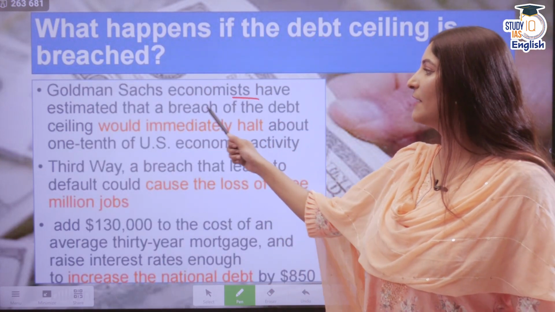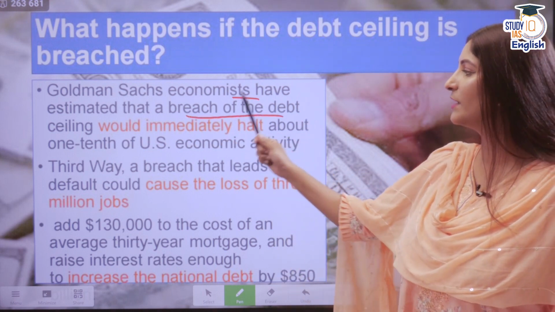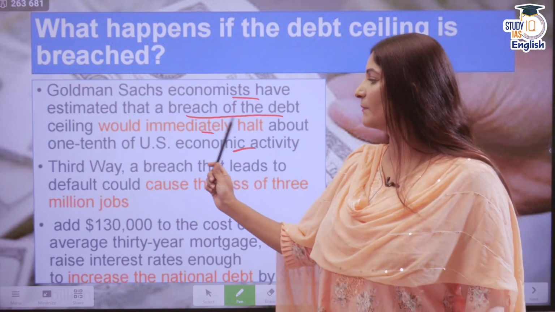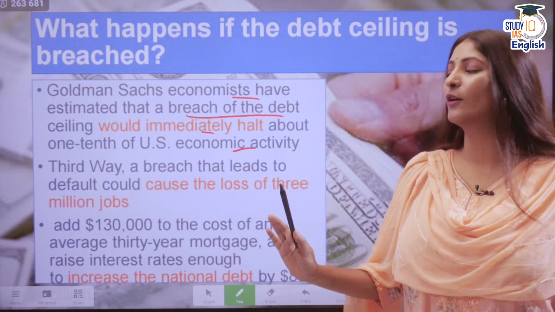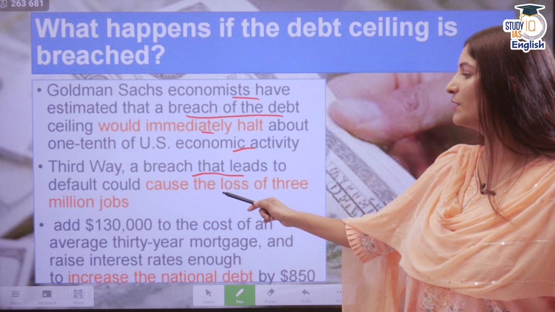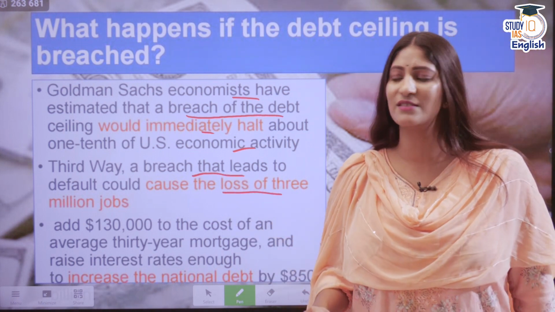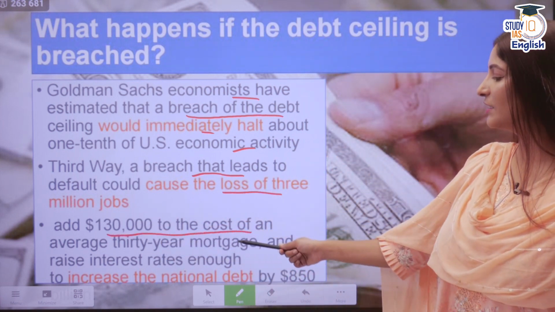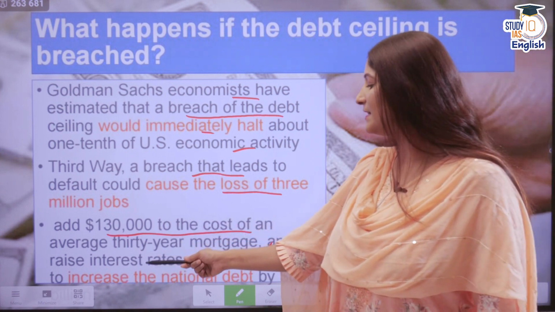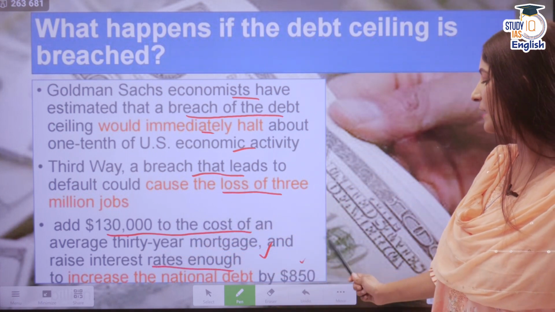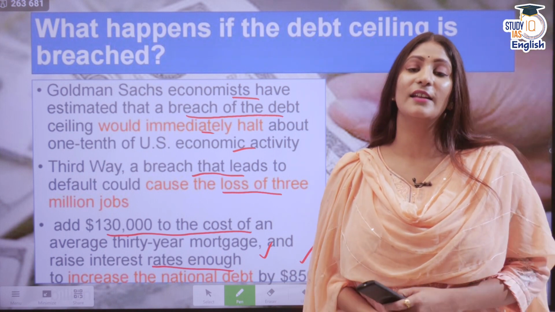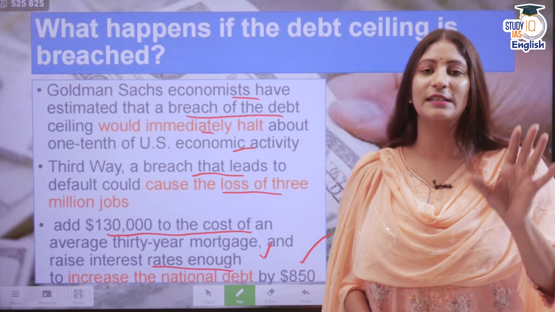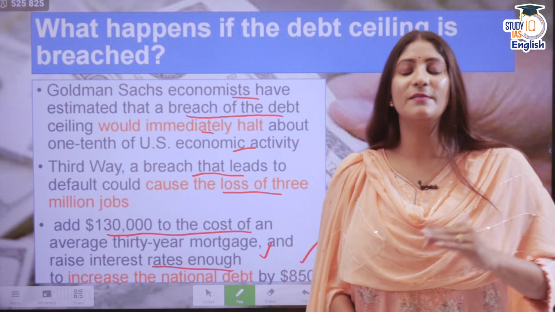Goldman Sachs economists have estimated that a breach of the debt ceiling would immediately halt about one-tenth of US economic activity. Third Way, a center-left think tank, has said that a breach that leads to default could cause the loss of 3 million jobs as well, and add $130,000 to the cost of an average 30-year mortgage, and raise the interest rates enough to increase national debt by $850 billion. Now, this is another problem: if the government is not paying back its loans, it will increase the mortgage as well.